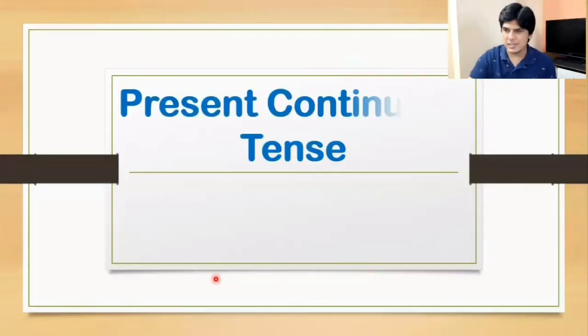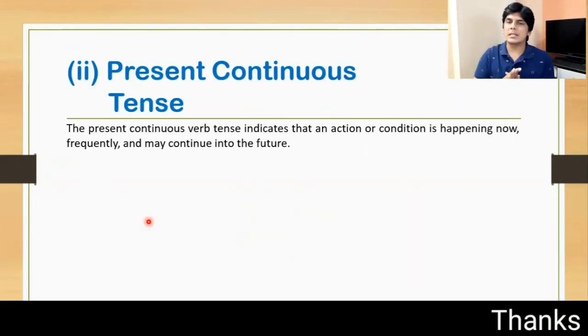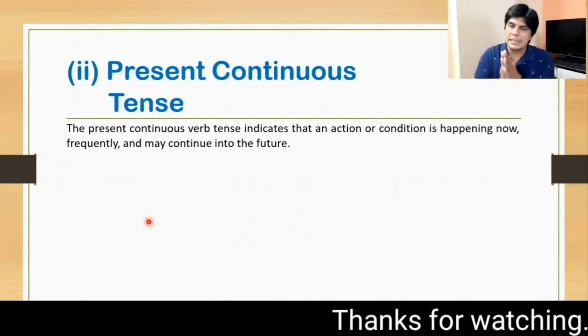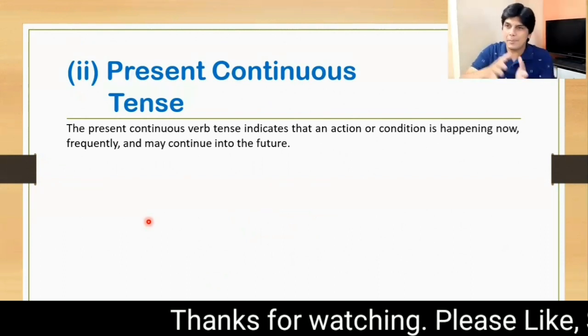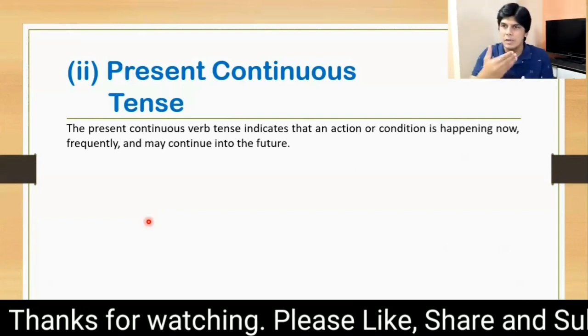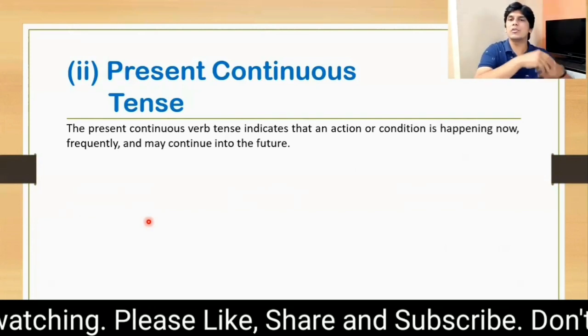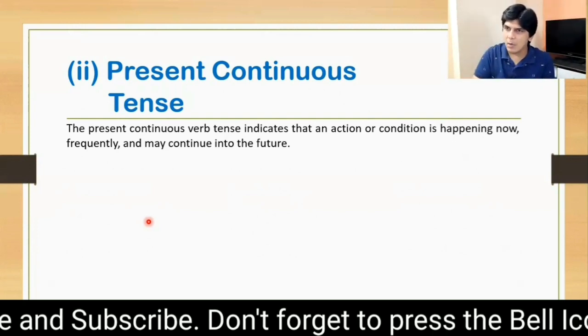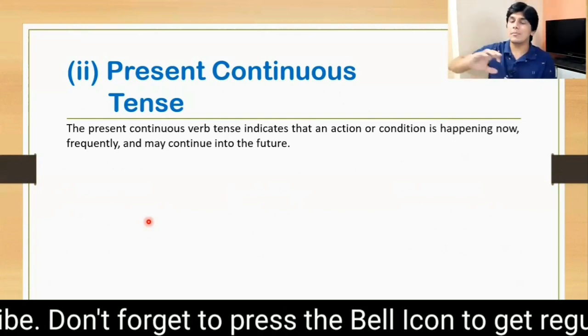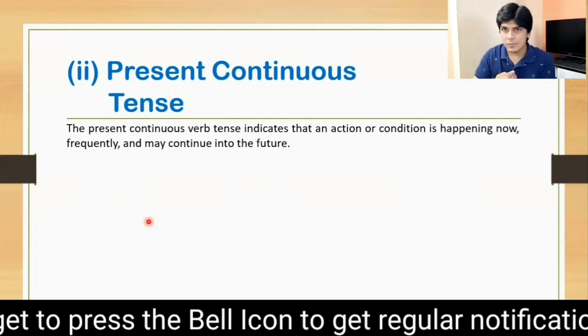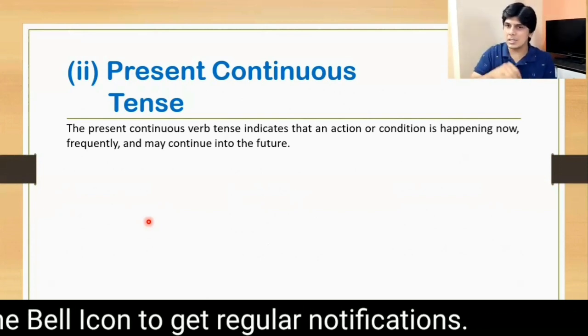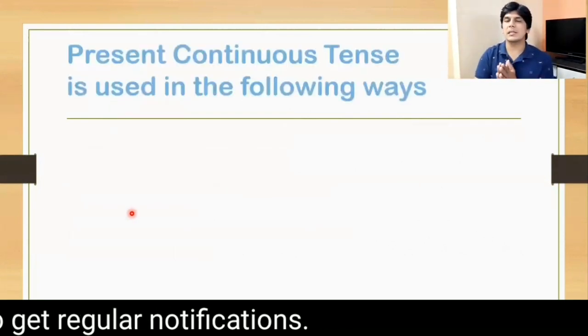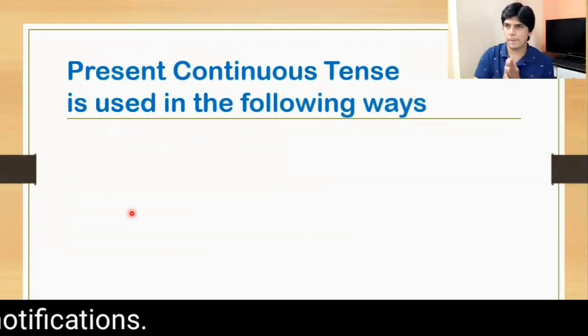Present continuous tense. The present continuous verb tense indicates that an action or condition is happening now, at present, frequently, or may continue into the future. Okay, means the action that is happening right now, frequently, or it may continue into the future. That is present continuous tense. Present continuous tense is used in the following ways.